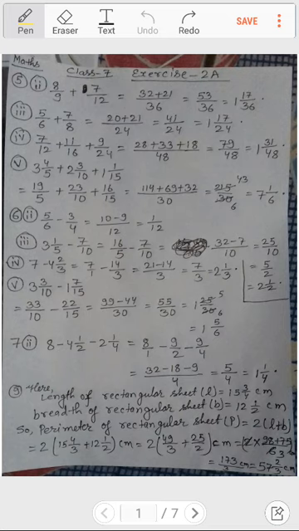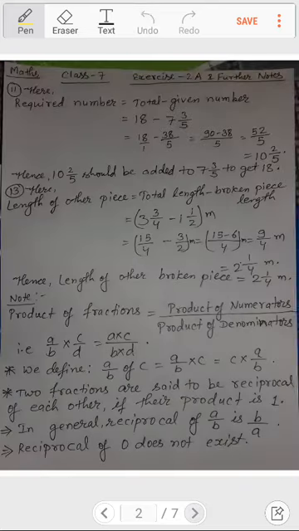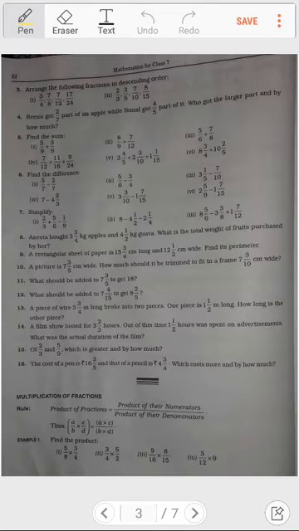Okay, so now let's see question number 7. Before 7, all this I had explained, yes, up to here. So question number 7, what is it? Let's see. I will take you to the book page. Question number 7 is simplify, from which 1 and 3 I had explained. So this time I will be explaining question number 2. So let's see question number 2.